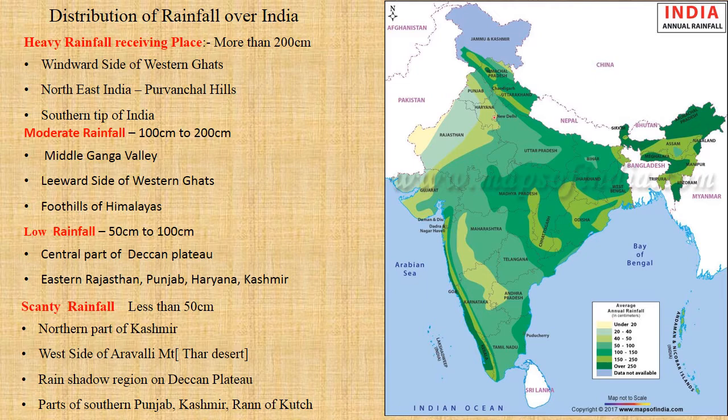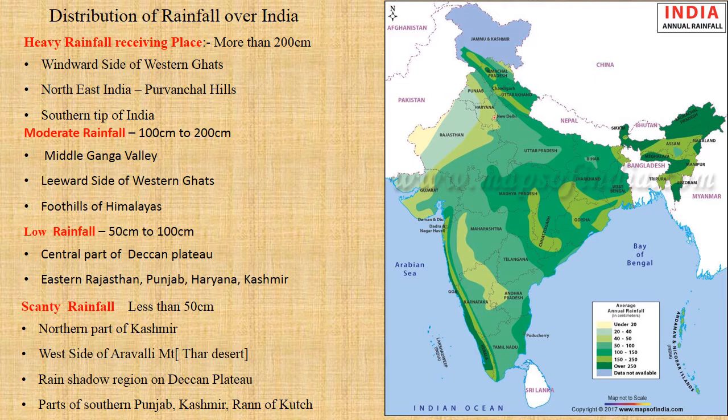Let's see the first example. Heavy rainfall receiving places. That means the windward side of the mountains receives heavy rainfall of more than 200 centimeters. If you look at the map, the dark bottle green color is used to show rainfall above 250 centimeters.